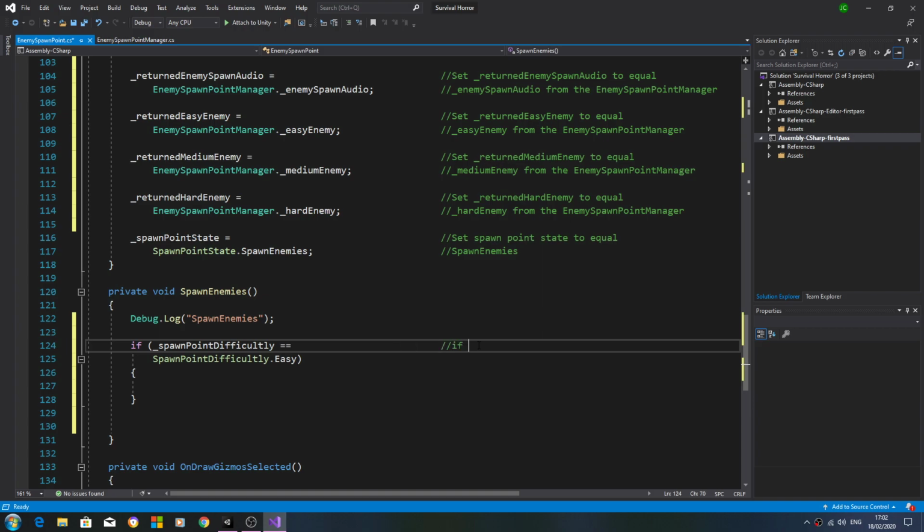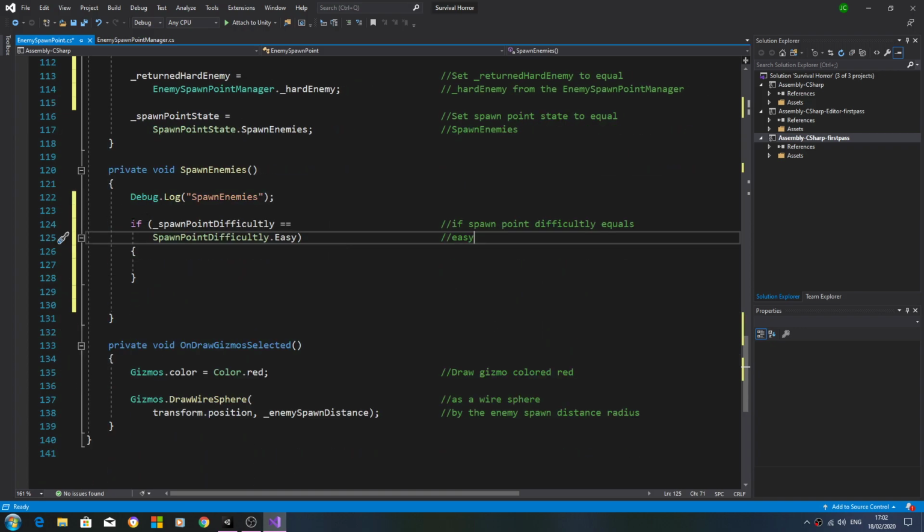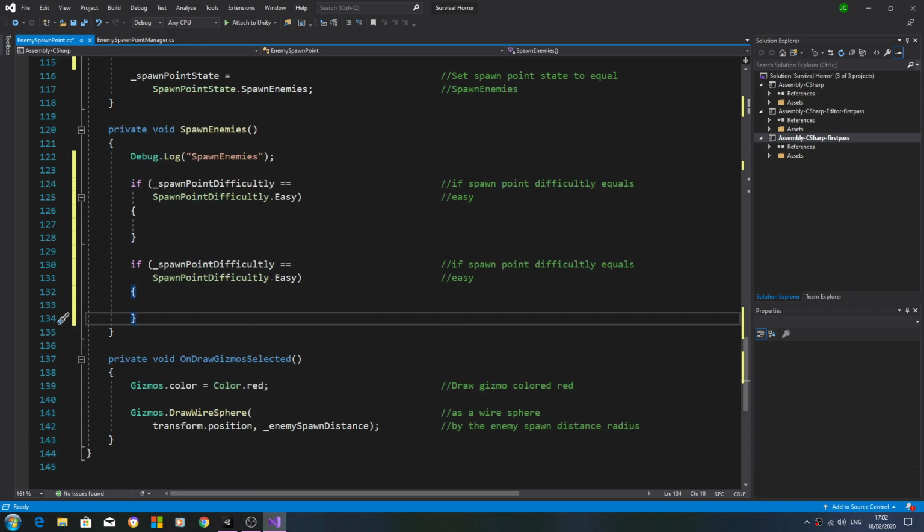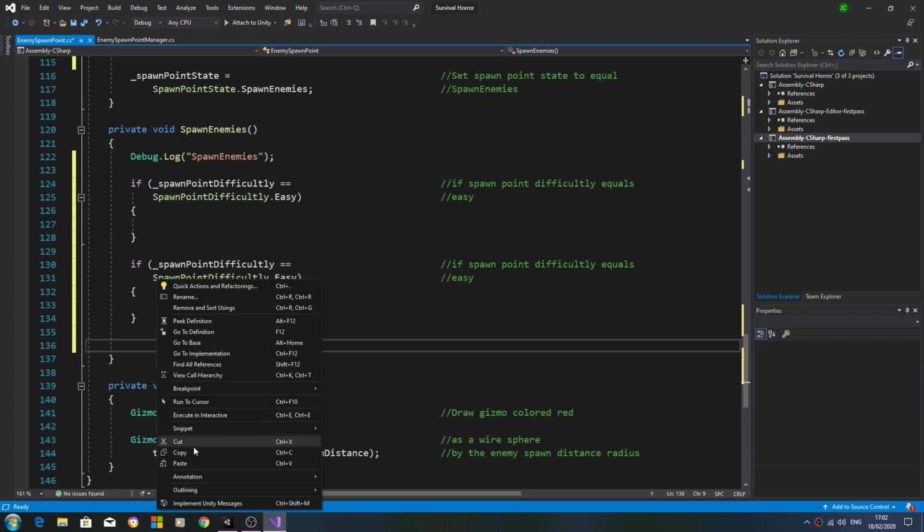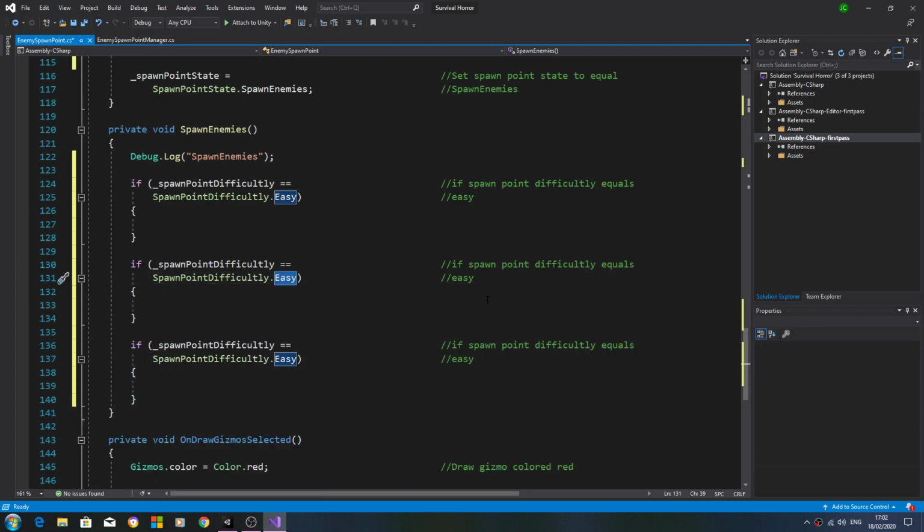We'll say if, in fact, no need to use the proper naming convention this time, spawn point difficulty equals easy, and again we'll copy and paste that in, this time twice, so we need to change that to medium.